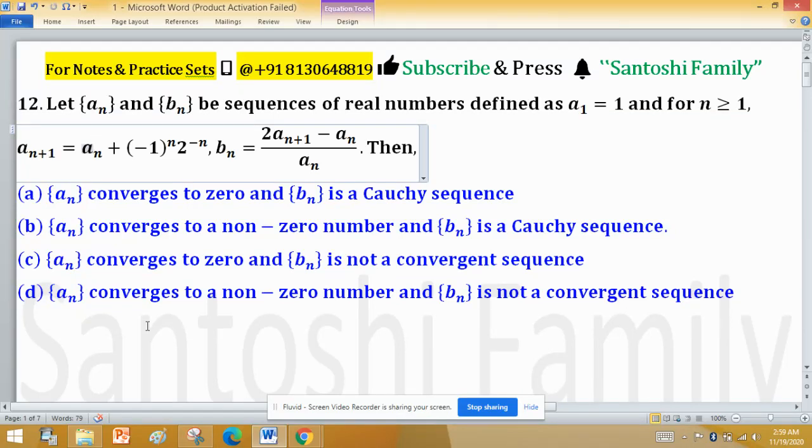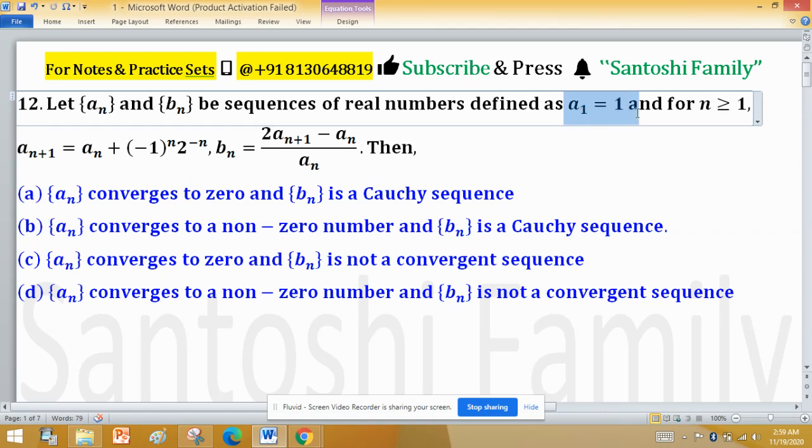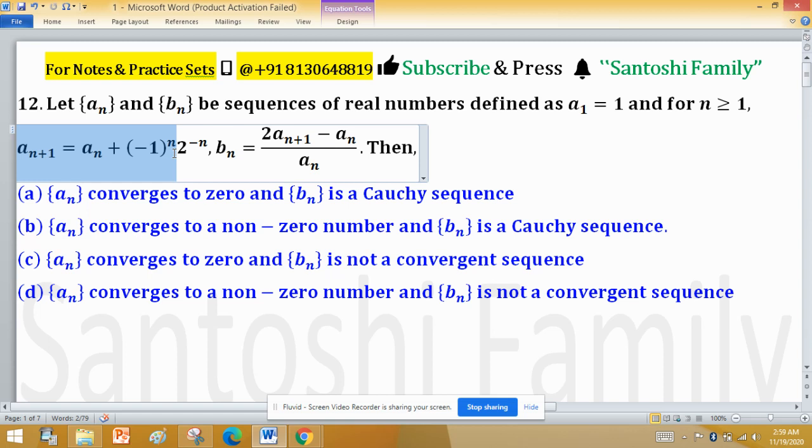This problem, along with its four options, is a very beautiful problem for real analysis. Let a_n and b_n be sequences of real numbers defined as a_1 equal to 1 and, for n greater than or equal to 1, a_{n+1} = a_n + (-1)^n 2^{-n}, and b_n is another sequence defined in terms of a_n as b_n = (2a_{n+1} - a_n)/a_n. Then a_n converges to 0.